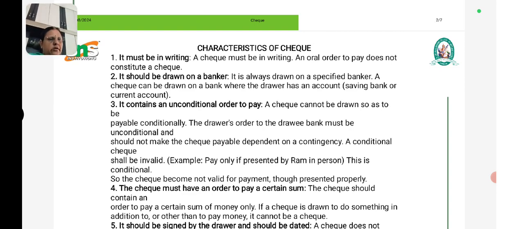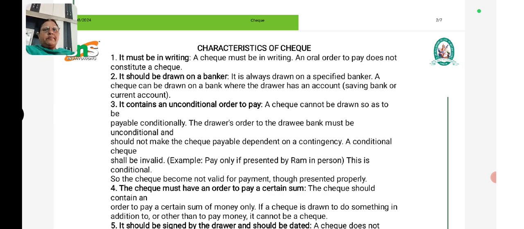For a better understanding of the concept of check, the details are defined in the bill of exchange. Since the check is nothing but a bill of exchange, Section 5 of the Negotiable Instruments Act defines a bill of exchange as an instrument in writing containing an unconditional order, signed by the maker, directing a certain person to pay a certain sum of money only to, or to the order of, a certain person or to the bearer of the instrument.